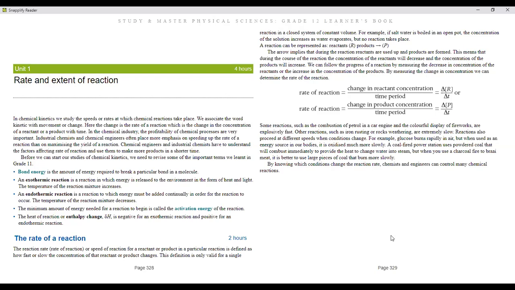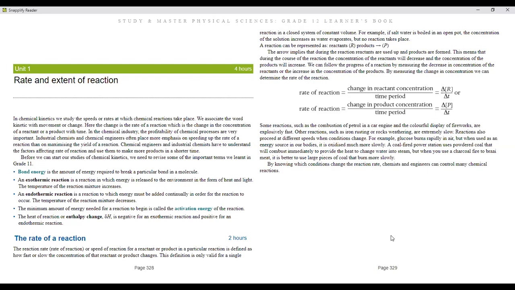The rate of the reaction, or speed of the reaction, for reactants or products in a particular reaction is defined as how fast or slow the concentration of the reactants or products changes. Okay. So we want to know basically when you do a reaction, how quickly it breaks bonds and forms new bonds to form new products. As the reactants react together, a product is forming. So those two terms mean the same thing.